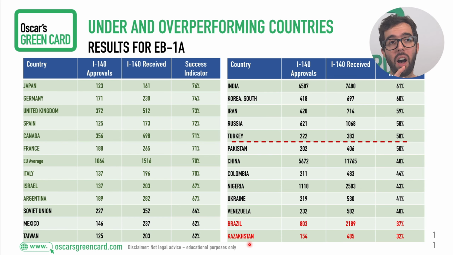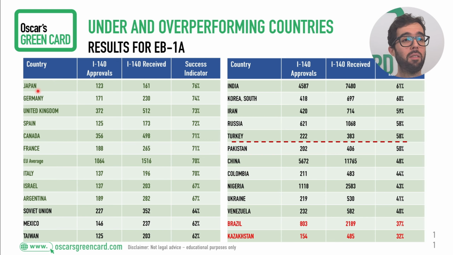And if you are paying attention, you notice a couple of things. Like I told you, Japan is on both lists, overperforming. Actually, in the very top of the table in both cases. But you also see other countries showing in both of the tables on the opposite side. And that is something that we will see in a second. But first, let's look at the EB1A graph, which is again the same data showing here Kazakhstan and Brazil in the bottom of the list. And here Argentina, Israel, Italy, France, Canada, Spain, UK, and Germany, together with Japan in the top of that list.